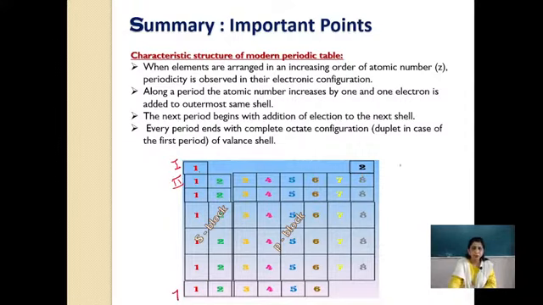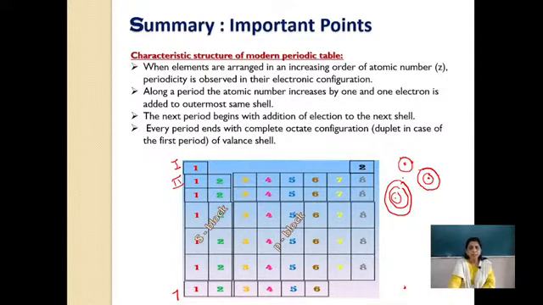The first period contains only the K shell, and here you will find 1 electron for hydrogen and 2 electrons for helium. Then when you come to the second period, the K shell and one more shell is added. When you go to the third period, you will get 3 shells, and in this way it will continue till the last. So this is what a period is.